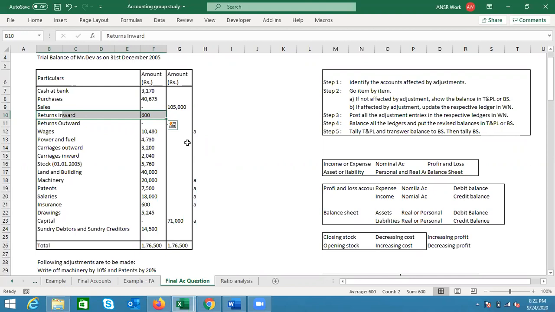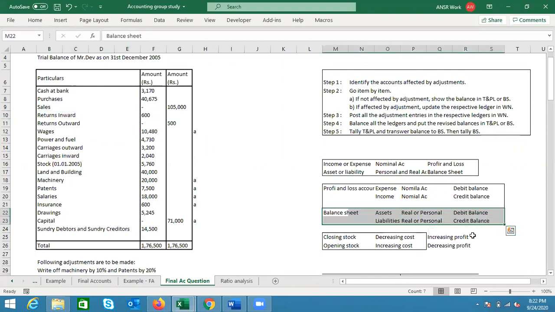Even though all real accounts go to the balance sheet, and sales and purchase are real accounts, they still go to the profit and loss account because they fall under the exception part. In a similar way, return inward and return outward are also exceptions. Until today, I've told you 4 exceptions: sales, purchase, return inward, and return outward. These also go in the profit and loss account only. Even though these represent goods, and thereby are real accounts, they still go to the profit and loss account. Having said that, let's go to return inward.